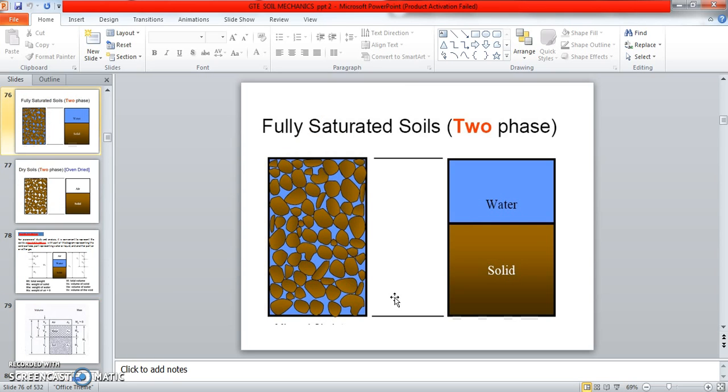See here, fully saturated soil means a two-phase system. Two-phase system means water and solid, only water and solid. That is a fully saturated soil. That is called a two-phase system.